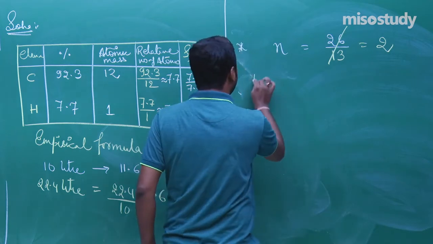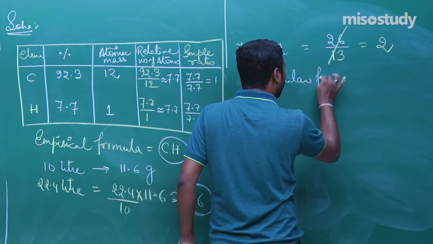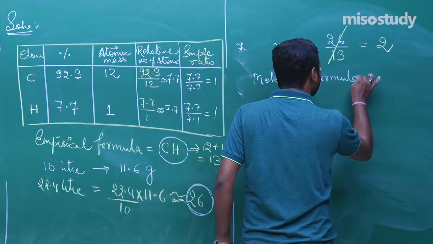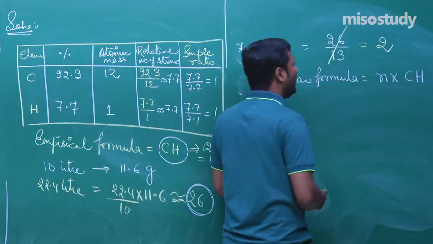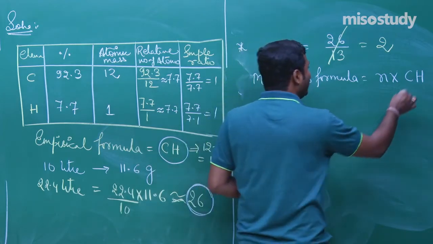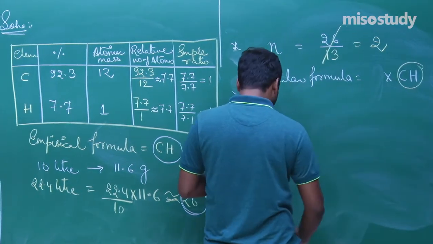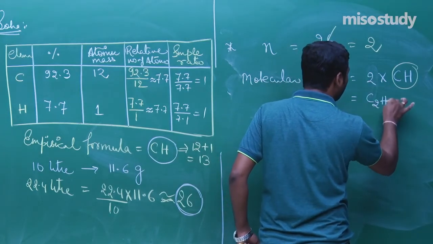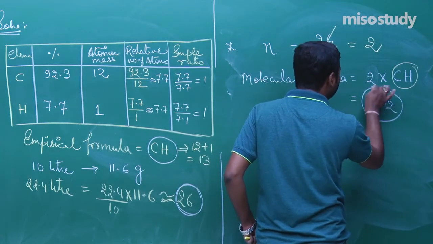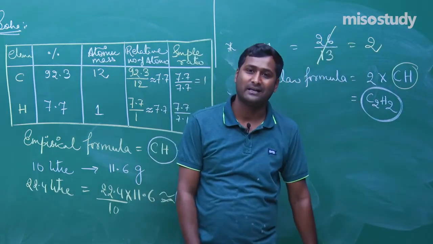Clear? Now we can say molecular formula is equal to N multiplied by empirical formula. What is the empirical formula here? CH. What is N here? 2. So put here 2. That is the formula C2H2. Look at this, this is the final. As I told you earlier, this is the acetylene gas.